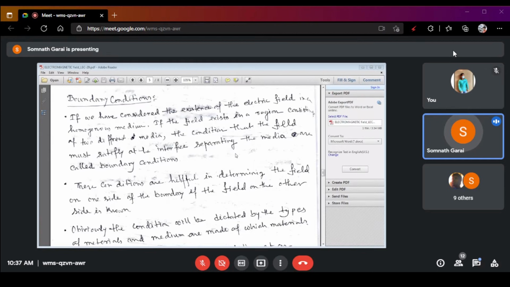I repeat again. If an electrostatic or electromagnetic field exists in a region where two different mediums are there, then the condition that the field must satisfy at the interface separating the media is called the boundary condition. Each different medium has different boundary conditions.